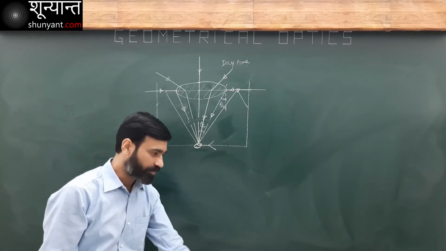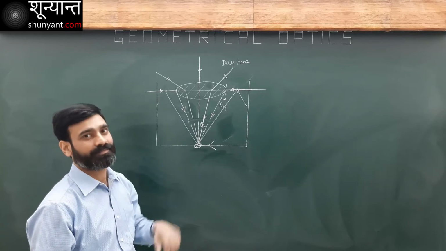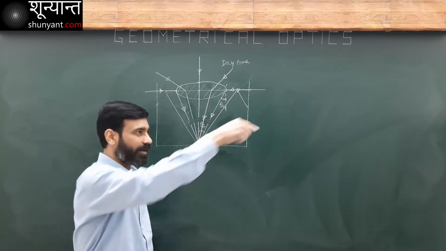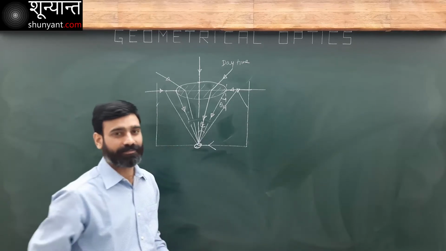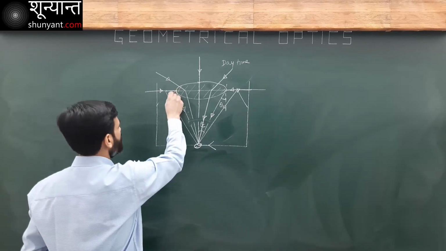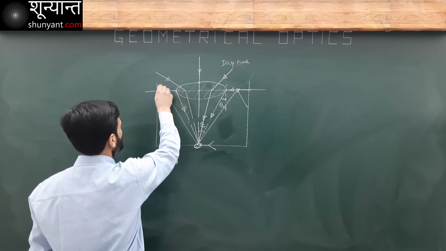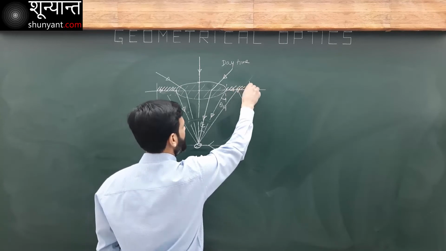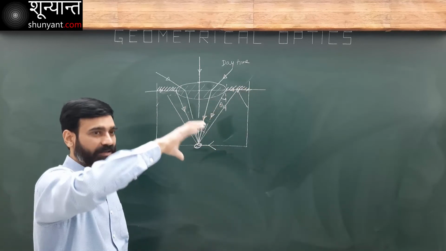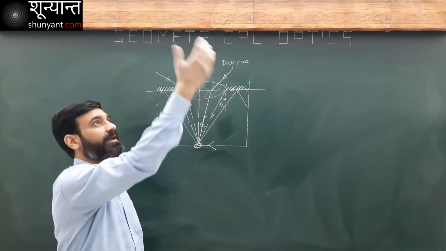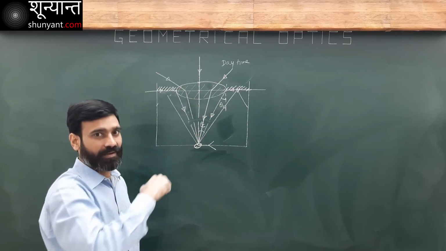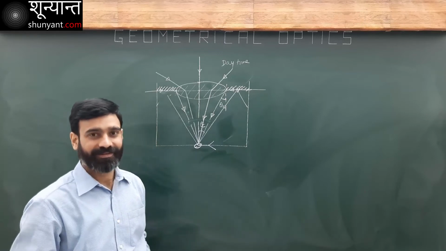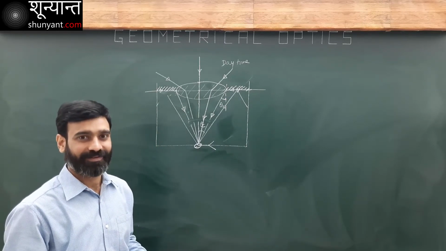You are lying at the bottom of the swimming pool and you are looking up. What you will see is that light is coming out from a certain region only. The rest of the swimming pool appears like a mirror. You will see that there is a hole. On the surface of water, there is a circular hole from which the light is coming out. And the remaining surface will be a mirror. It appears like a mirror to you.